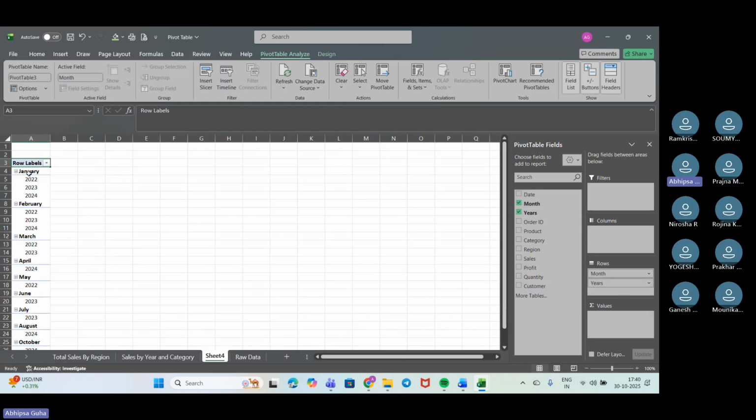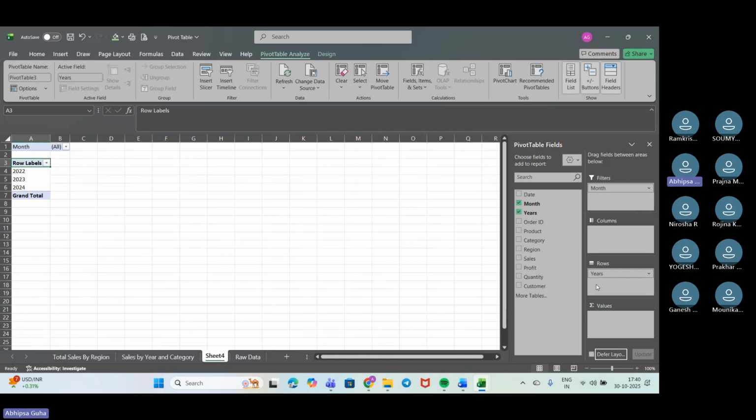So year wise, January month is coming in. Let me just change it, remove it. So year wise we have got this. Now month wise let me put in, because then it will come up based on the year, which months are actually there. It will only showcase that. That's why we have put year first, then month. Okay, is that clear? Now we'll check for the sales.